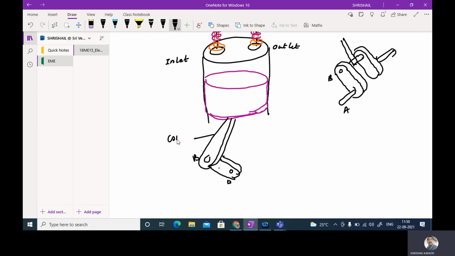This is called the connecting rod. Now this will be rotating in a circular manner about this, and due to this circular movement, what happens? The connecting rod provides a reciprocating action for the piston within the cylinder.